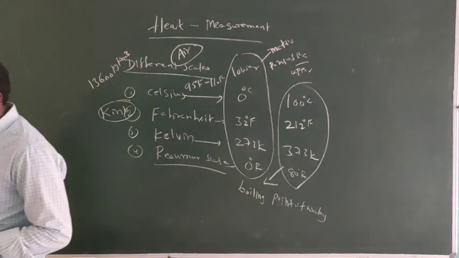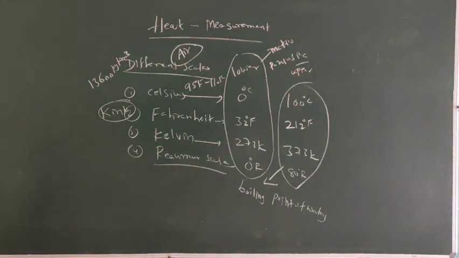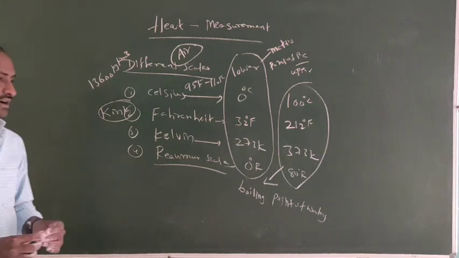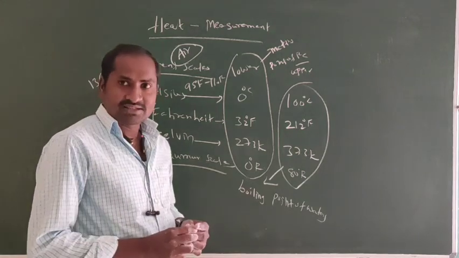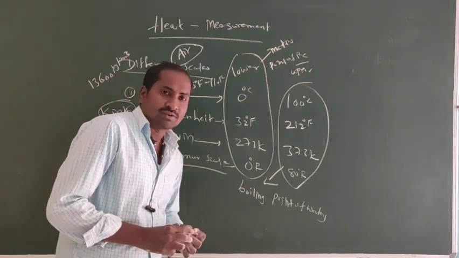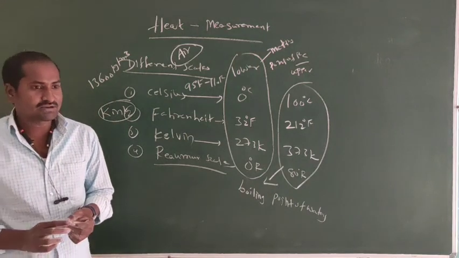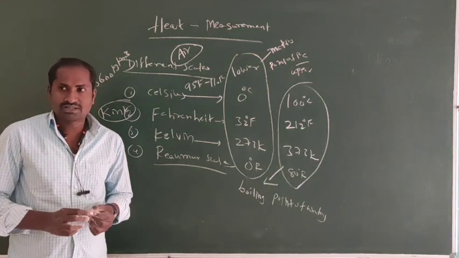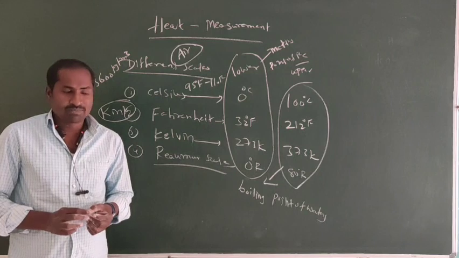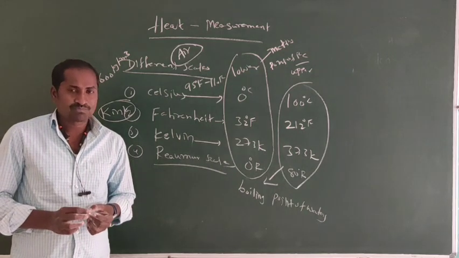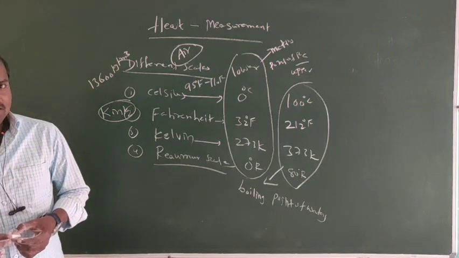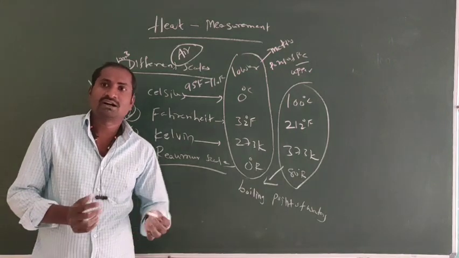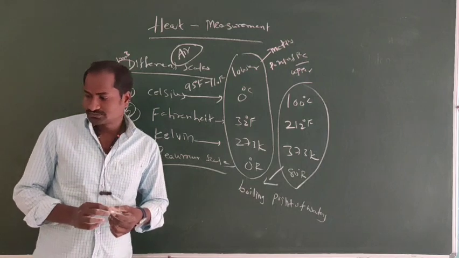Okay, it is about temperature. Read the key points. By using a laboratory thermometer, we can measure the hot water temperature. It is not possible with a clinical thermometer, because hot water temperature may be more than 100 degrees Celsius, but a clinical thermometer can measure only up to 45 degrees Celsius. So that's why we use a laboratory thermometer to measure hot water temperature.